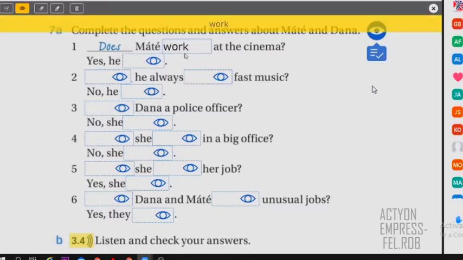So does Matei work, right? Very good, work. So does Matei work at the cinema? And let's remember, if the question is with does, when you answer, you say, yes, he does, right? So this is one example. So you need to continue, think about the verbs or words in general, and the auxiliary, do or does, is or are, okay? So I'll give you 3 minutes to complete this about the unusual jobs.